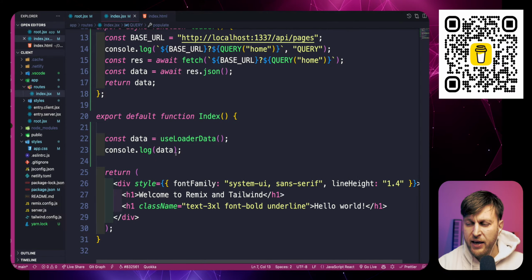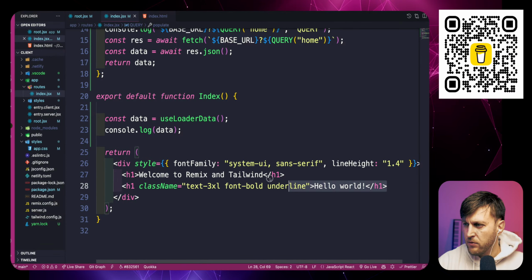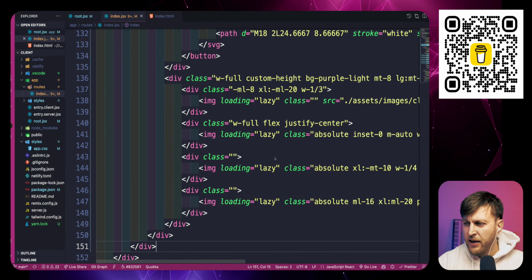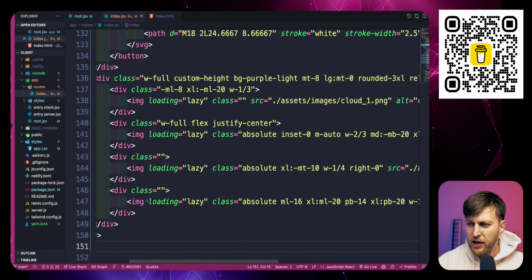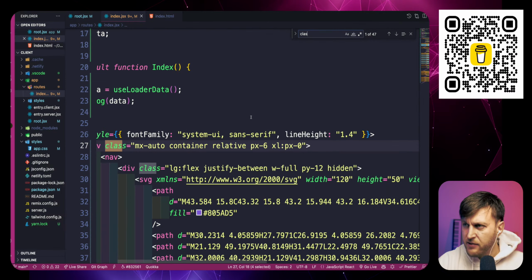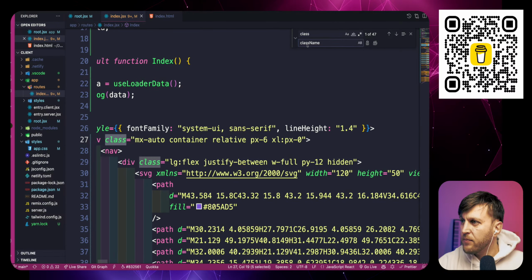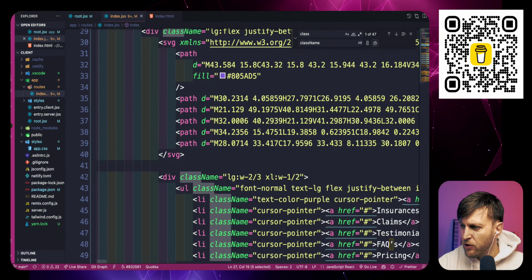And so because we're using HTML, what I'm going to do right now is delete this and paste that code inside here. And whenever you're using HTML, you have to reactify it. And one thing you have to do is change all the class attributes to className. So we're going to find class and we're going to change it to className. And then there might be additional things, but for now, everything looks good here.